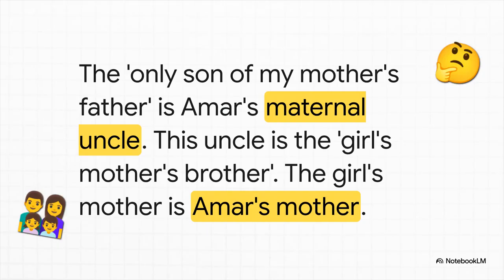Let's walk through the logic here. First phrase, the only son of my mother's father. Who is that? That's your mother's brother, your maternal uncle. So, Amar's maternal uncle. The puzzle says this same person, this uncle, is the girl's mother's brother. Well, if they have the same maternal uncle, that means they have the same mother. So the girl's mother is Amar's mother.